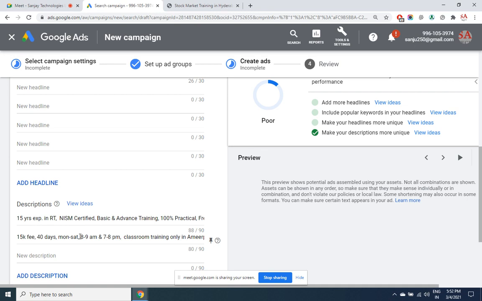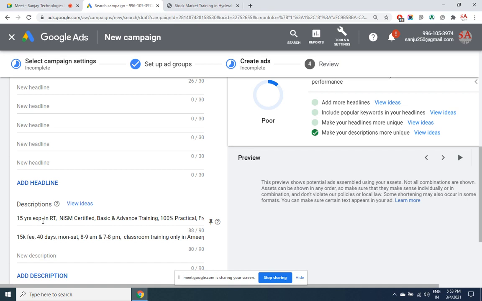Ad 1 is attractive, a lot of people click on it, but after clicking there could be many reasons by which they may not join the institute. Point number 1 could be that the fees is high. You did not mention the fees here. A person has clicked on it because the ad is attractive, but after clicking his budget may not be 15,000. Out of 100 clicks that I got in an ad, there may be 20 clicks by people who cannot afford the high fees. So I wasted 20 clicks there. 20% of the clicks is a very big amount.